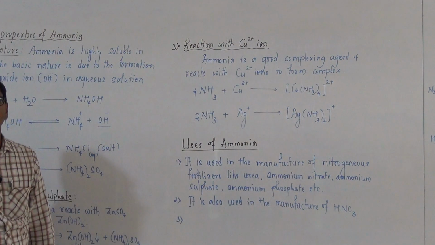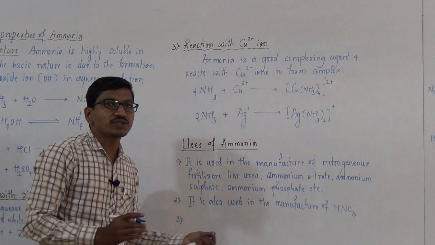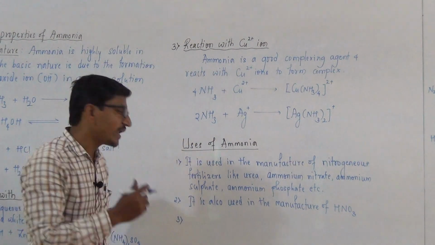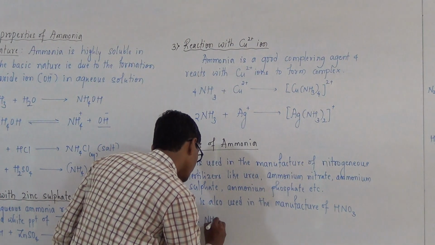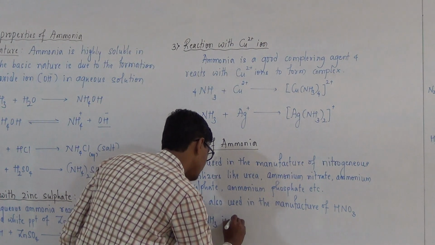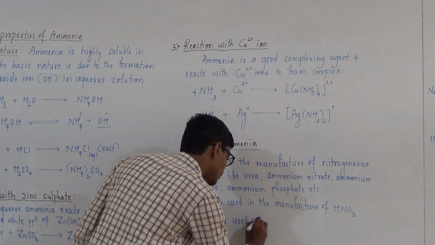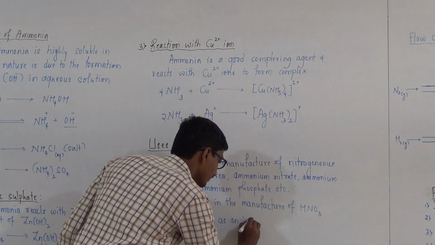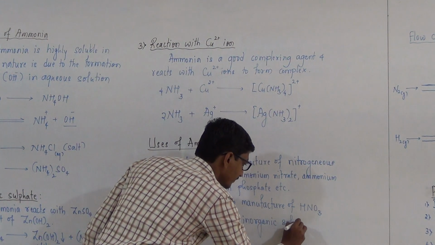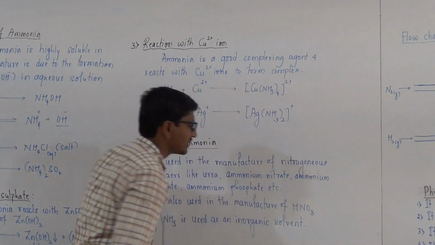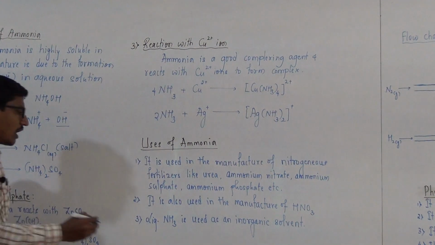Third one, liquid ammonia, liquid NH3, is used as an inorganic solvent. These are the uses of ammonia.